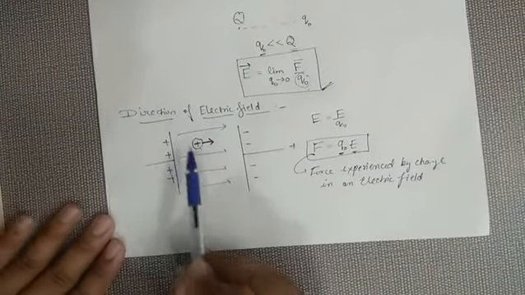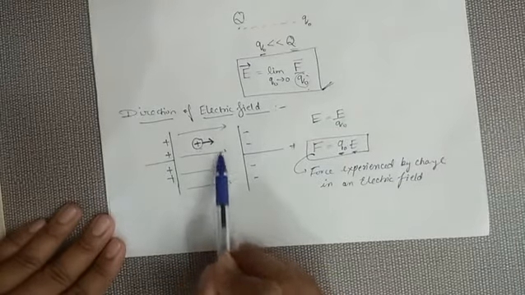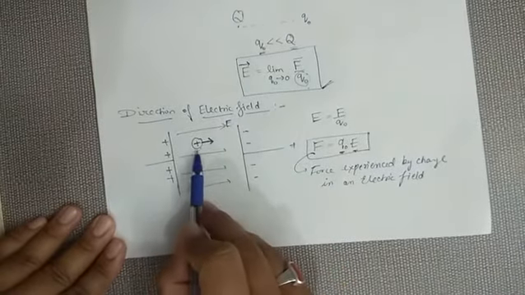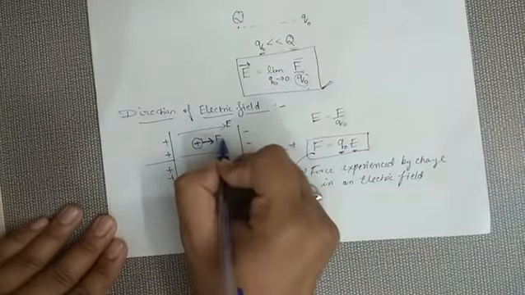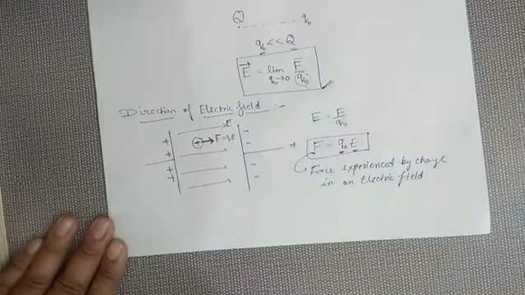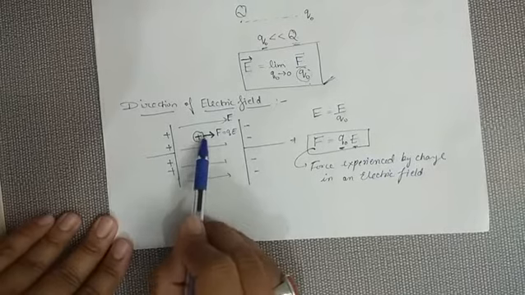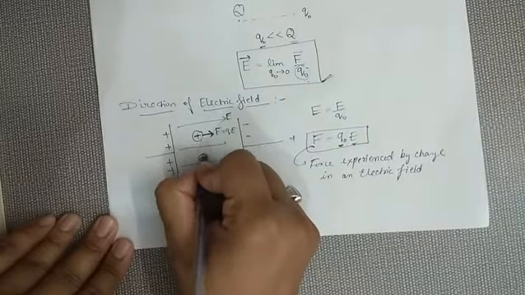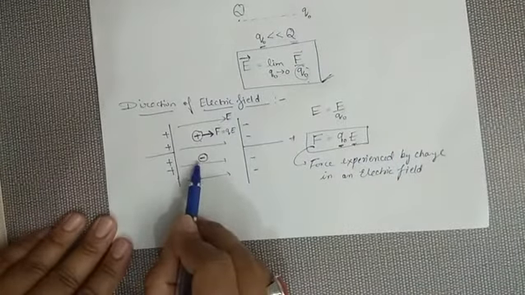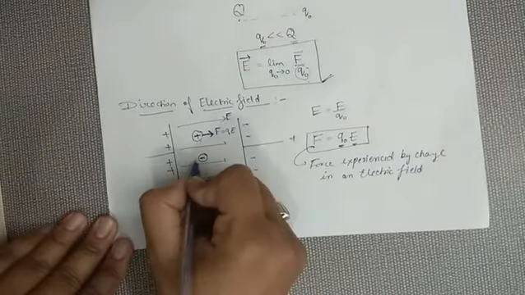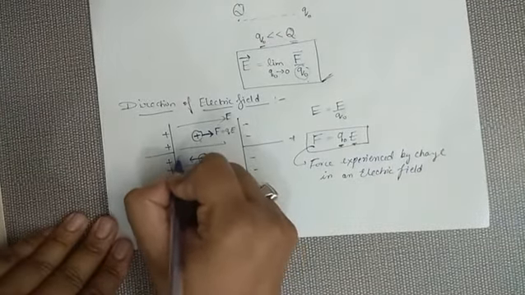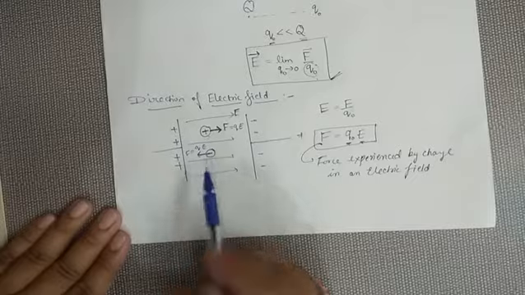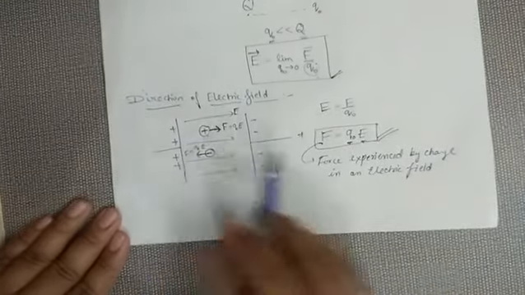Now try to understand. This was the plate, and these lines are the electric field lines. Because of this electric field line, this positive charge will experience a force. And what will be the force? F equals QE. So we can say positive charge moves in the direction of field. Now suppose I take a negative charge. This negative charge will move towards the positive terminal. So this will be the direction of force F equals QE. Both the charges experience the same force, but the direction is different.